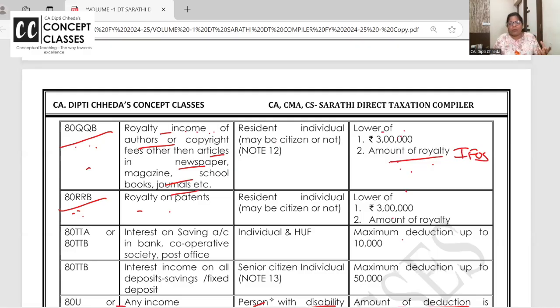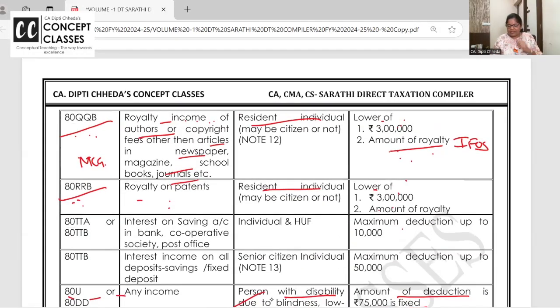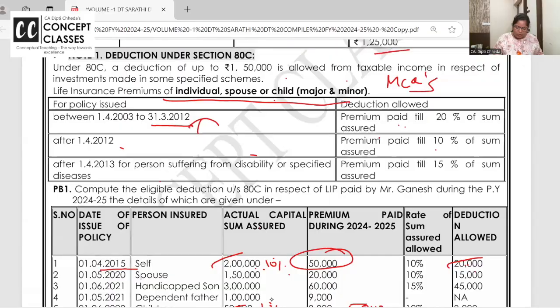80RRB is royalty of patents. I have made a formula, brand, and I'm allowing you to use my patent. So you are giving me royalty. That will be only for residents. The deduction will be given. In this, two important conditions are there. First is royalty income. It is given later, I will read it, but I'm saying orally now.